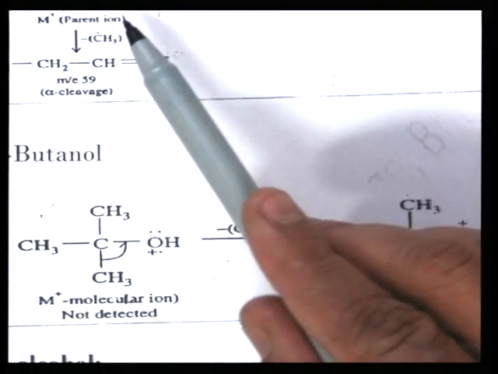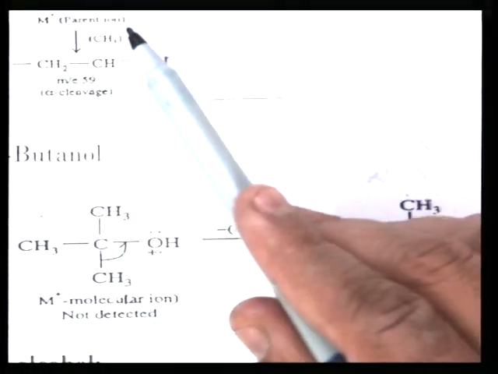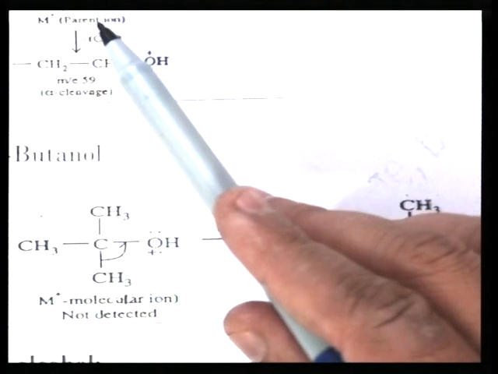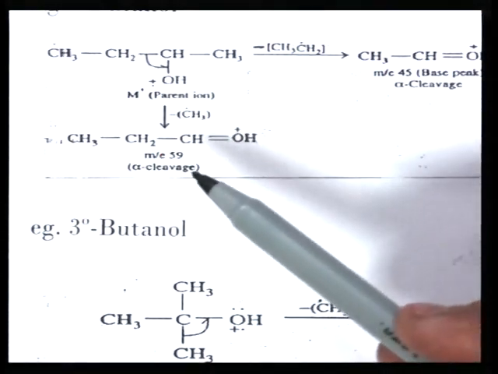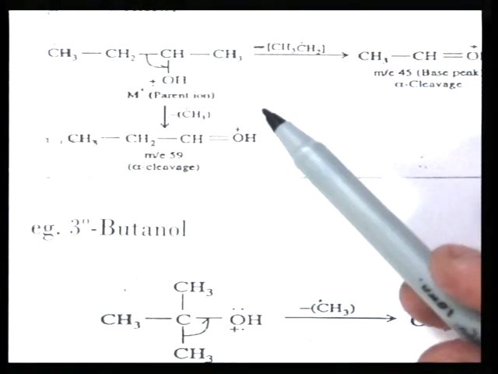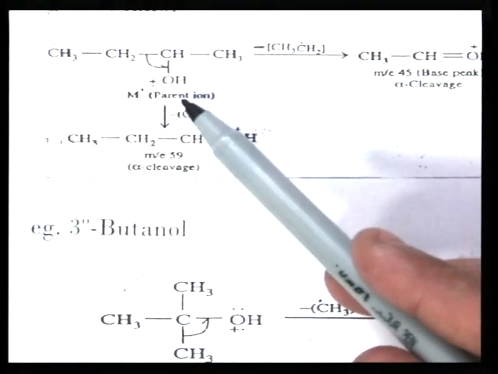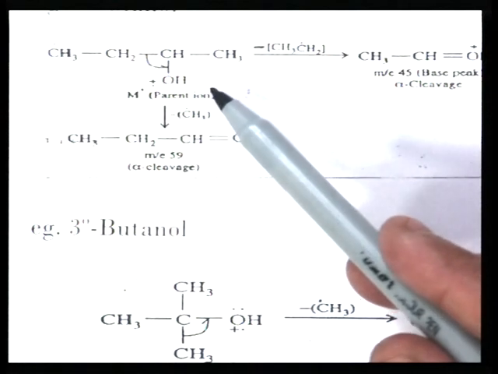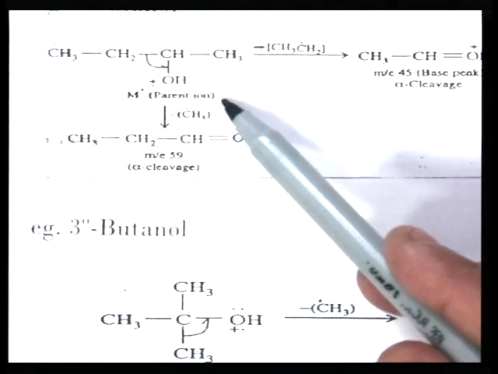Now, fragmentation of secondary alcohol. The same example: in the case of primary alcohol it is 1-butanol, here it is 2-butanol. The structure of 2-butanol is shown here. The molecular ion is formed by loss of 1 electron, so a radical cation is formed by removal of 1 electron; this is the parent ion or molecular ion.